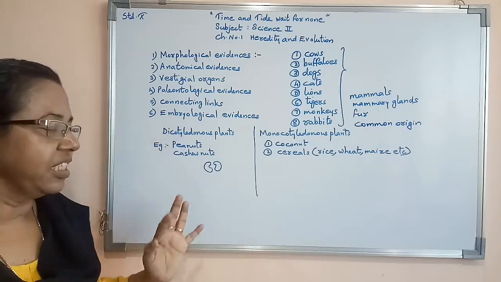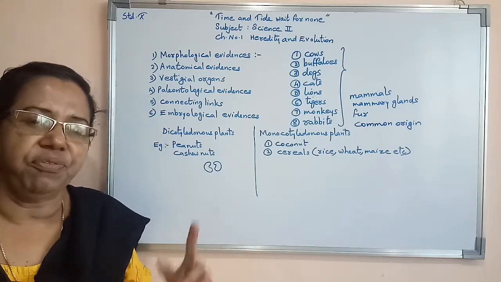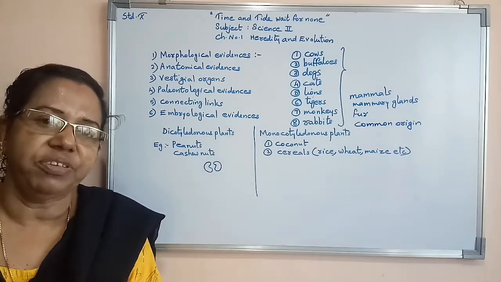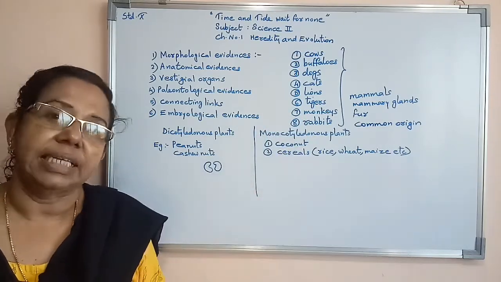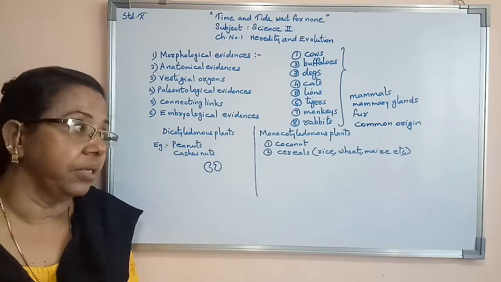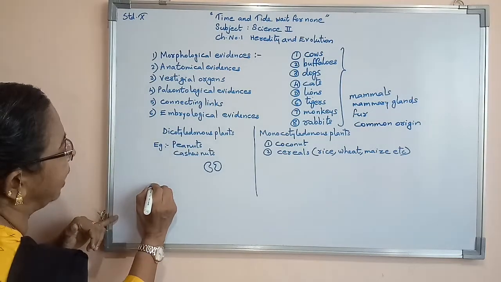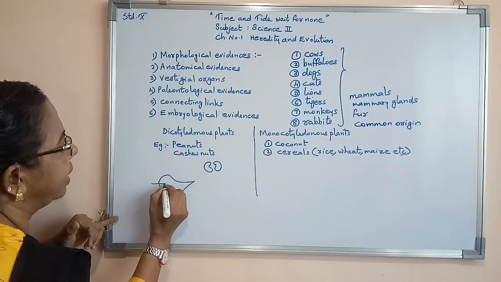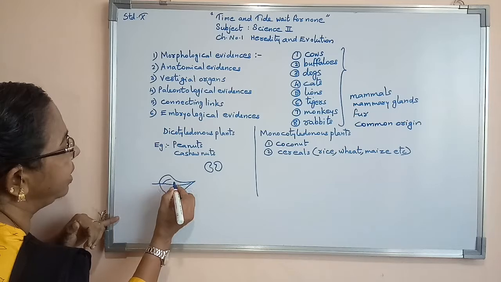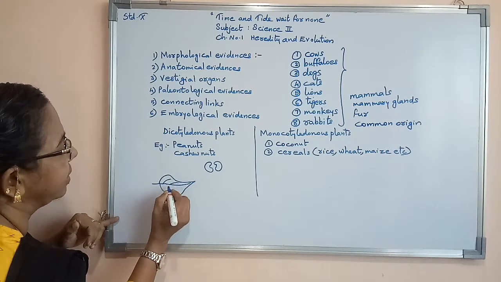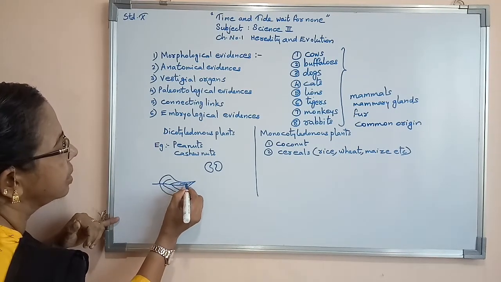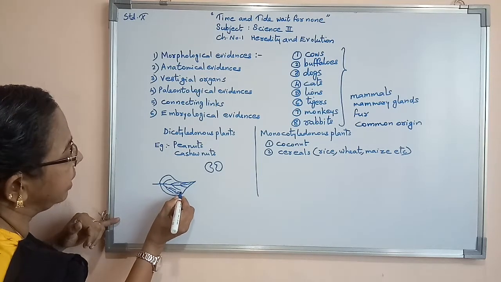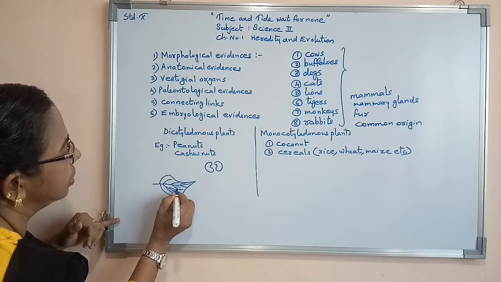Now all dicotyledonous plants have a common feature if we are studying their seeds. All monocotyledonous plants also have a common feature in their seeds. Now if you think about their leaves, in dicotyledonous plants you can find this is known as venation. Again, these veins get more and more branches.